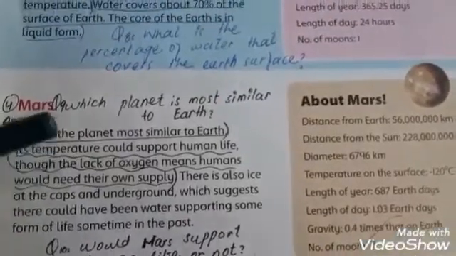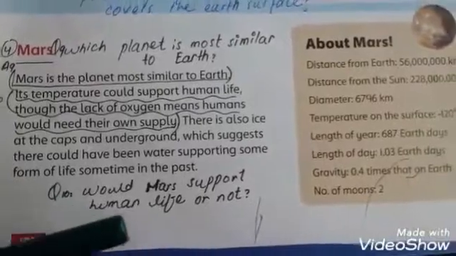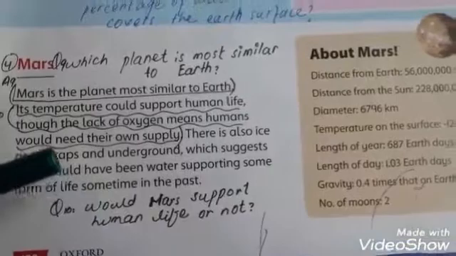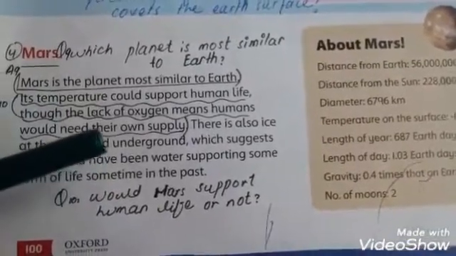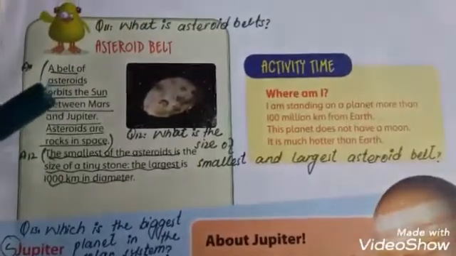Question number 9 and 10, which planet is most similar to the Earth? Mars. And the 10th question, would Mars support life or not, human life or not? Yes, it can support life because of its temperature, but oxygen is rare. Next question, asteroid belts. What is an asteroid belt?